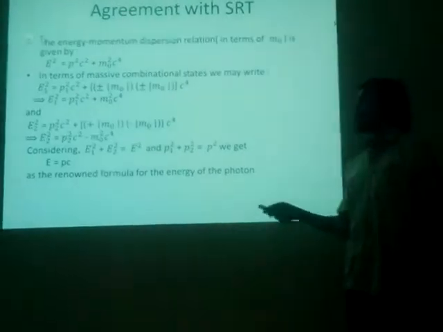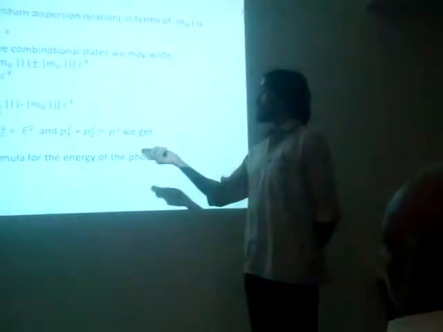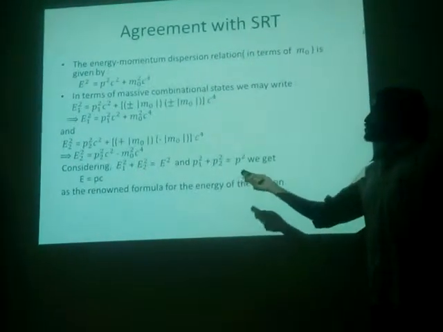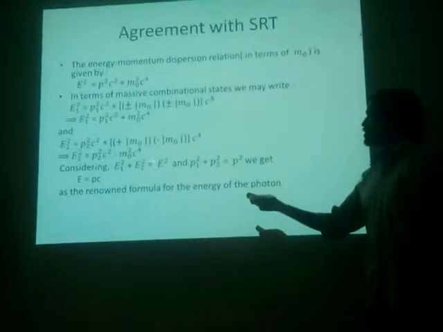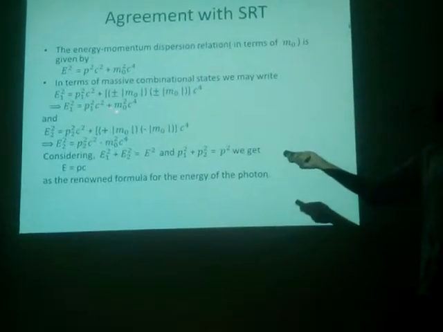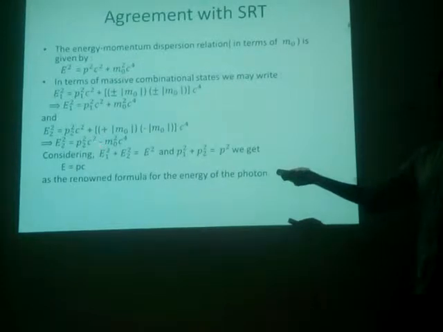But if we have the mass square values, then we have these two equations. We can divide it into two component-like equations. One is given by E1 square, this one and this one. If these two relations combine, they will give E equals Pc. One corresponds to the plus m0 square value and the other corresponds to the minus m0 square value.